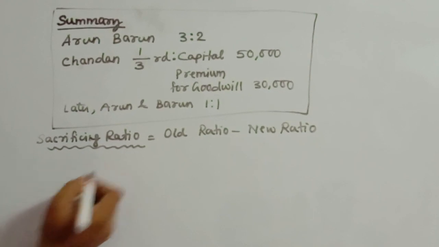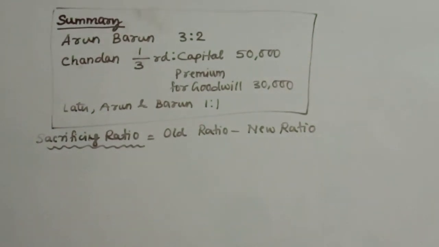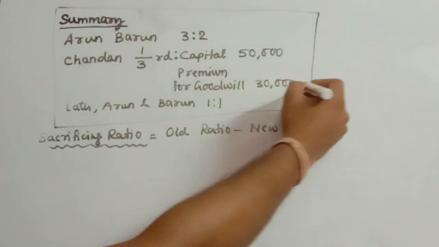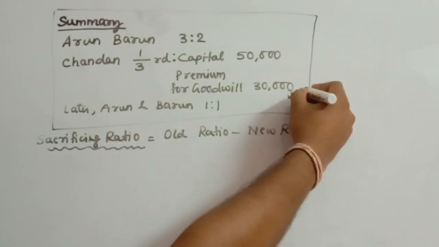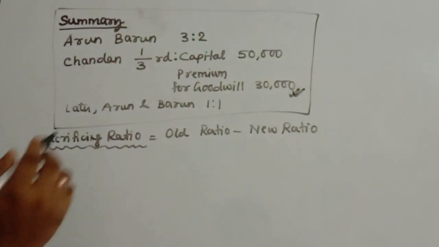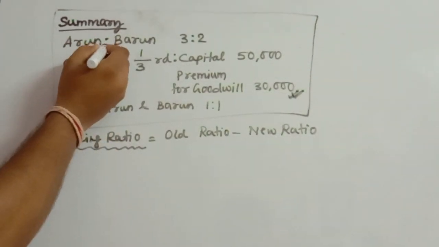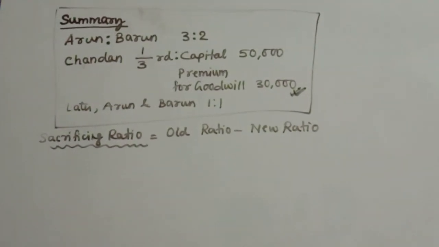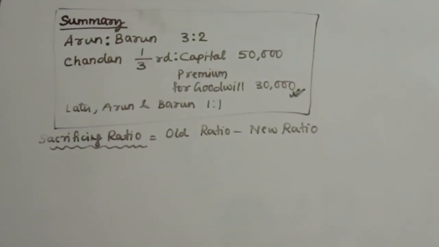First, it is asked in this question, and in other cases also we need to calculate it, because the premium money is always taken by the existing partners in the ratio of sacrifice. So in any circumstance we have to calculate the sacrificing ratio.